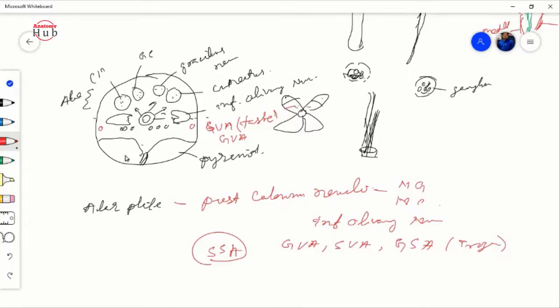Now come to the basal plate. Okay, so this is the basal plate. Here this basal plate is mainly made up of your motor neuroblasts, motor neuroblastic cells. Why neuroblast? Because they are the proliferative cells. They have not yet stopped the proliferation. Now this basal plate is also fragmented by the white matter fibers.